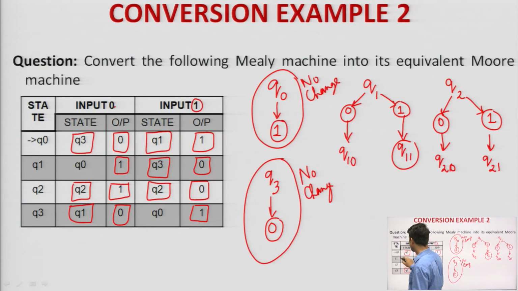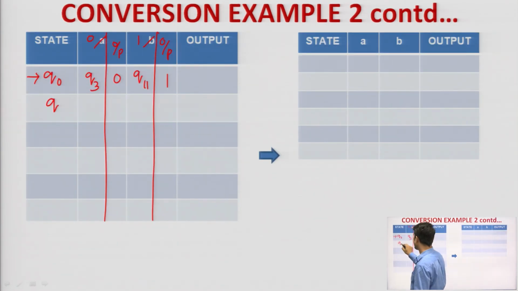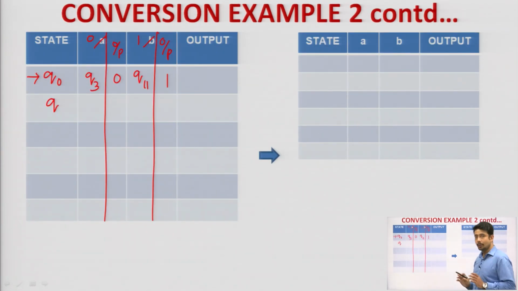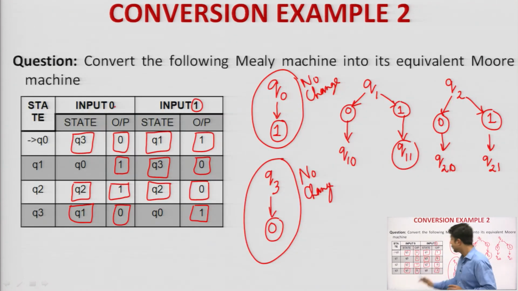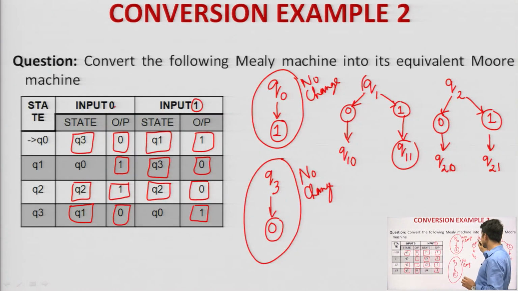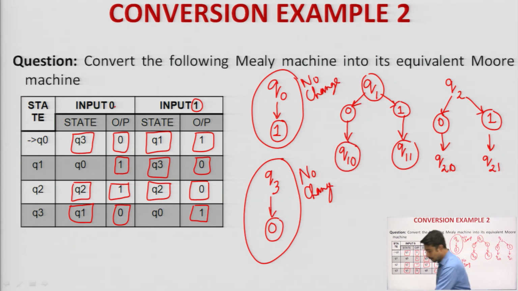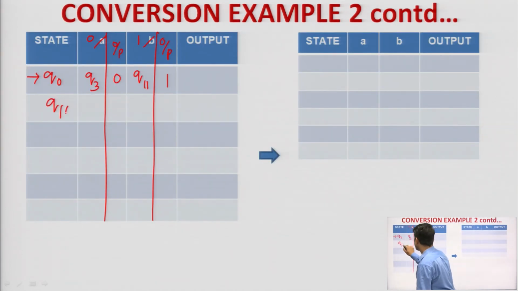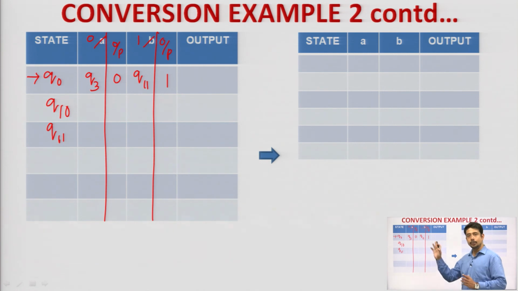Okay. Next step, next state is what, q1. Now comes the main important point: if you look into q1, q1 is not single right now. Q1 is divided into two states, one is q10 and the other one is q11. So, I have to write the same thing, q10 and q11. I have to divide this q1 into two states.